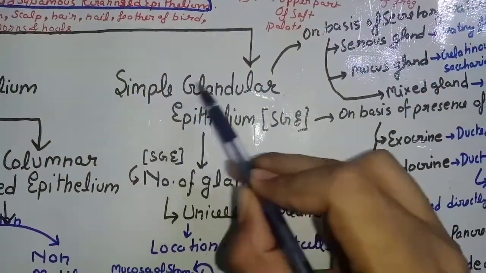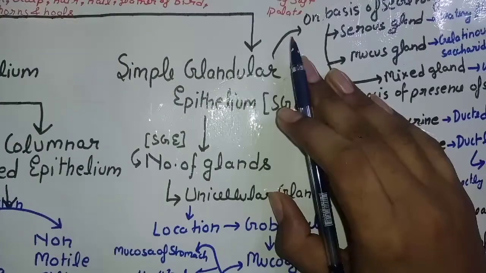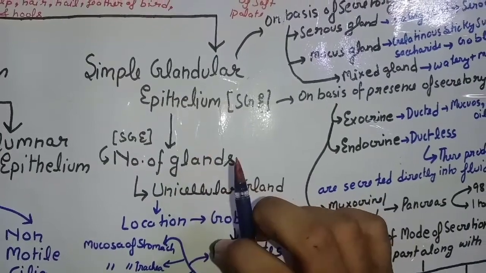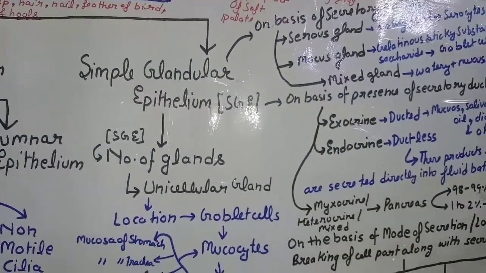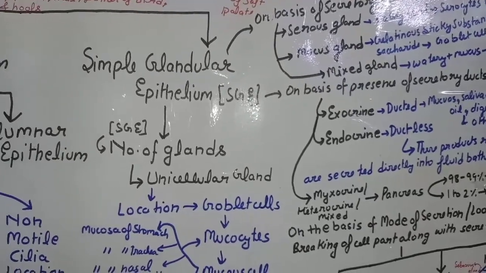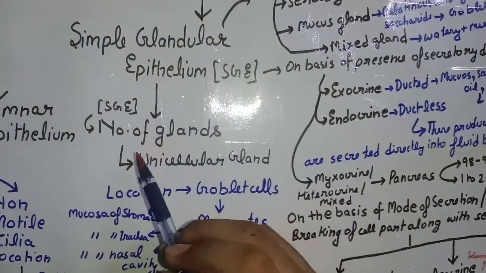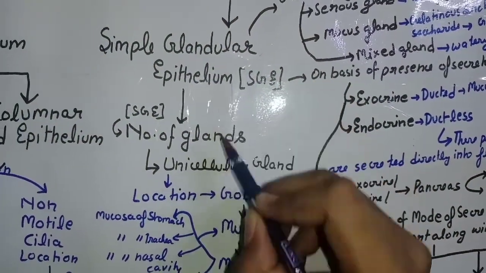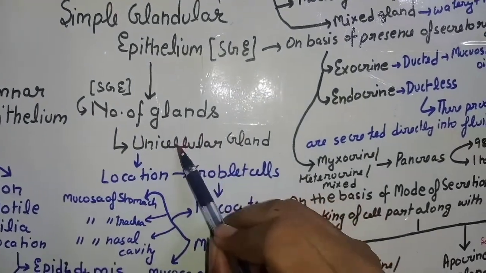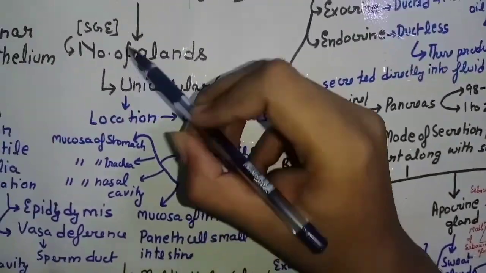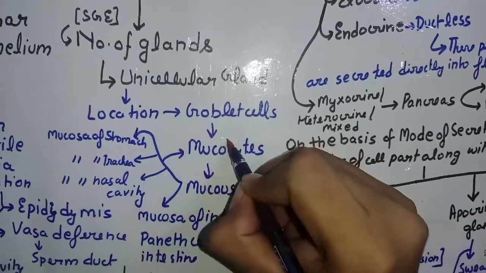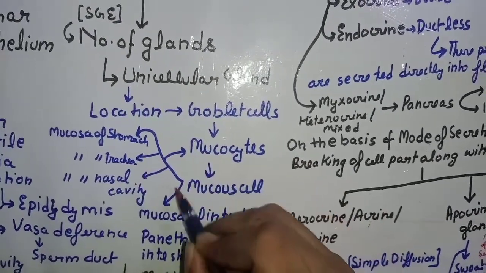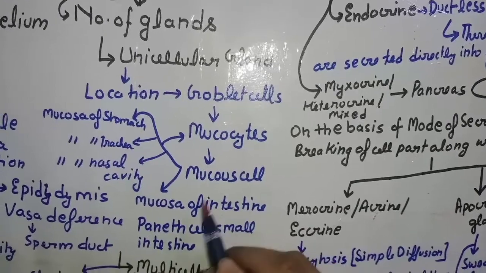Now coming to simple glandular epithelium, which is also a part of simple epithelial tissues. Its classification is divided on the basis of number of glands, on the basis of secretory units, and on the basis of the mode of secretion. Coming to the first classification, the number of glands: simple glandular epithelium is divided into two types, unicellular gland and multicellular gland. The location of unicellular gland is the goblet cell, which is a mucocyte that secretes mucus, and it is present in the stomach, trachea, nasal cavity, and also in the intestine, and the Paneth cell of the small intestine.